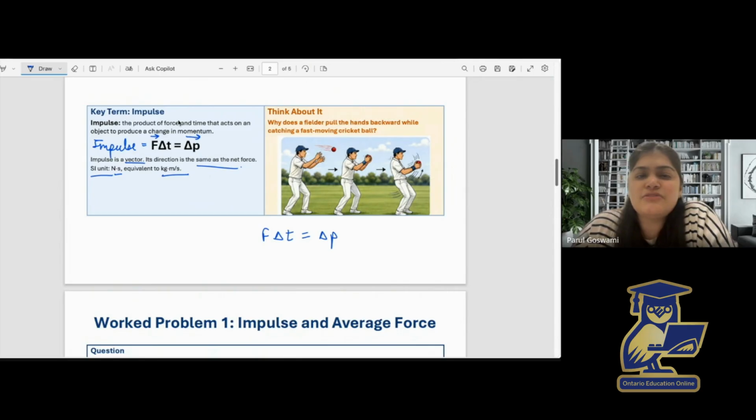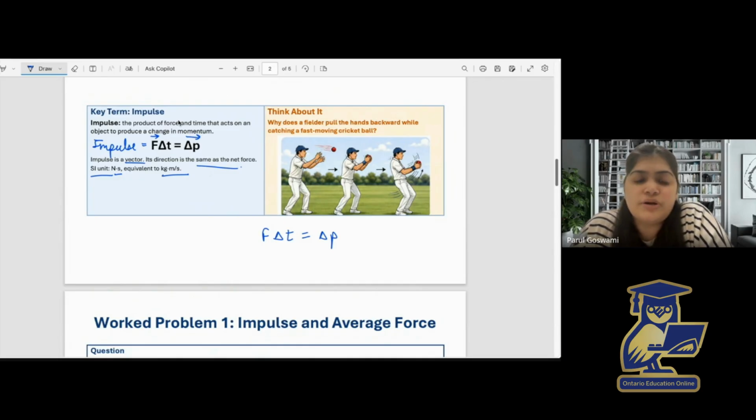So, why does the fielder do that? The answer is the ball is moving quickly, so it has momentum. When the fielder catches the ball, its momentum must decrease to zero. That means there would be a change in momentum. This change in momentum happens because the fielder's hands apply a force to the ball.